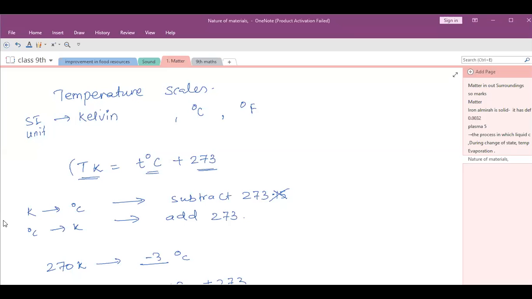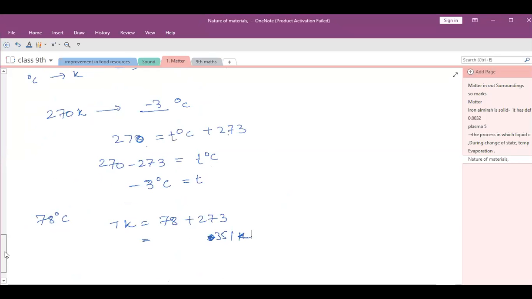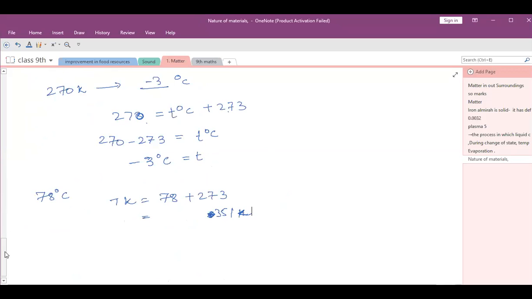Ayush, repeat the definition. Ma'am, the amount of heat energy required to change 1 kg of solid into liquid at atmospheric pressure at its melting point is called latent heat of fusion. So here they have asked about the latent heat of ice. So how much heat energy is needed for conversion of ice to water is 3.34 into 10 to the power 5 joules.